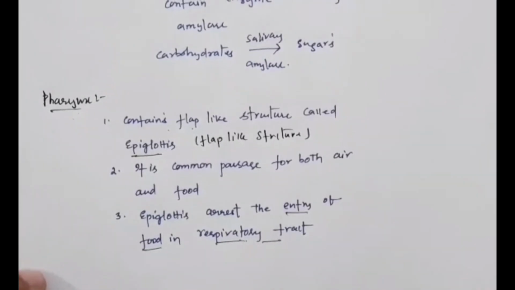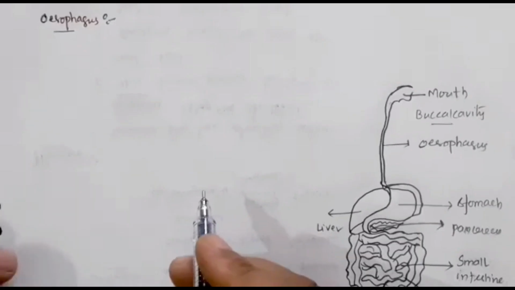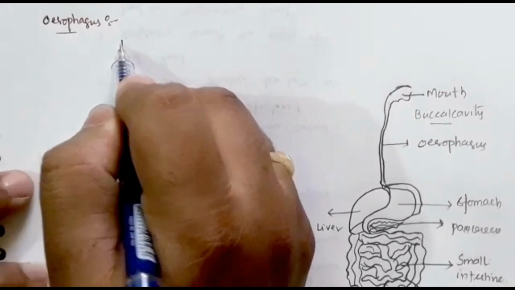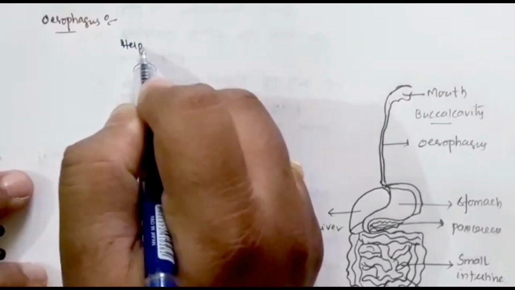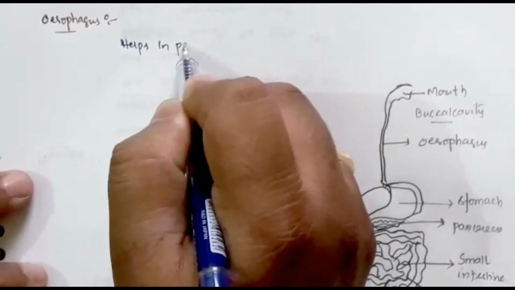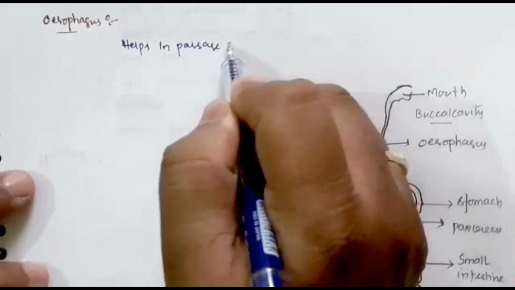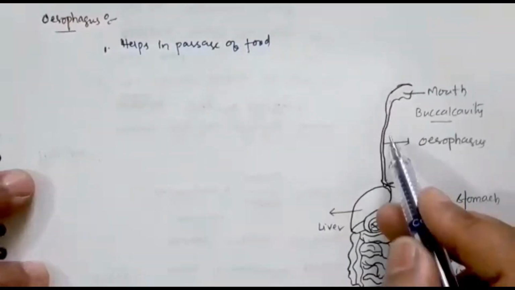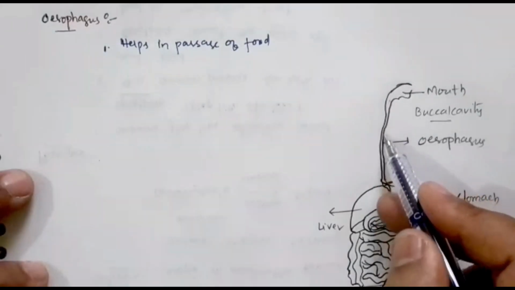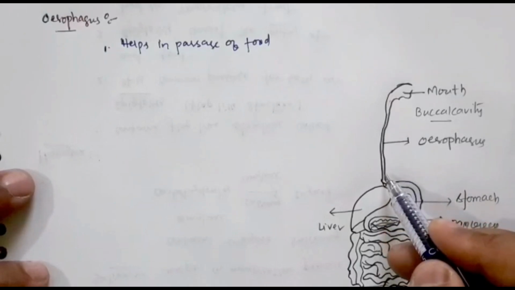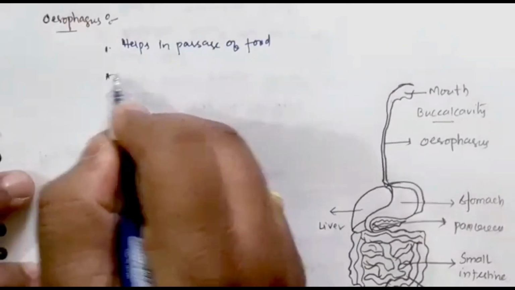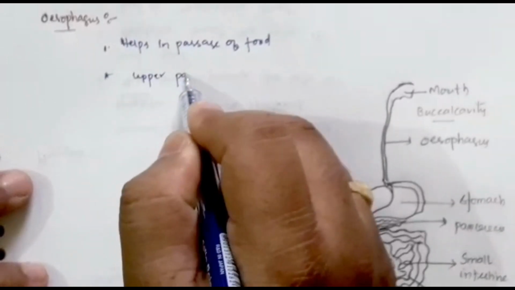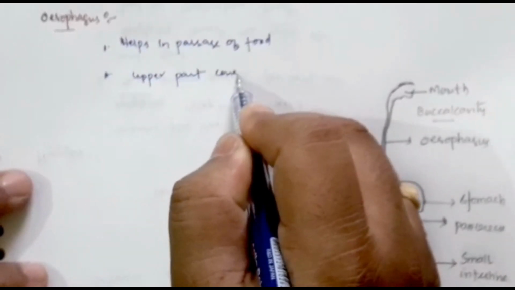Okay, now let us discuss about esophagus. Part of our digestive system is esophagus. So esophagus helps in passage of food. Is it clear? It helps in the passage of food. Okay, so here you can see the diagram very clearly. This tube like structure is called as an esophagus. Okay, so here the second point you can write. So upper part of esophagus. Upper part consists of pharynx.